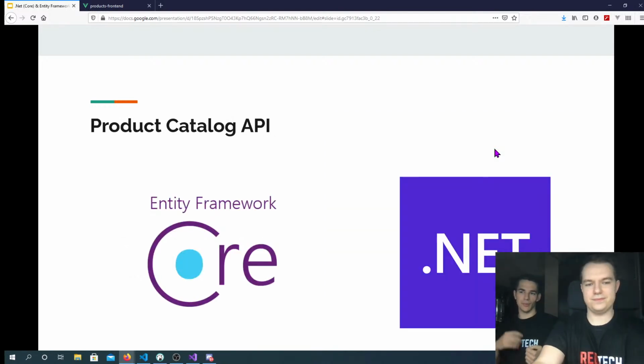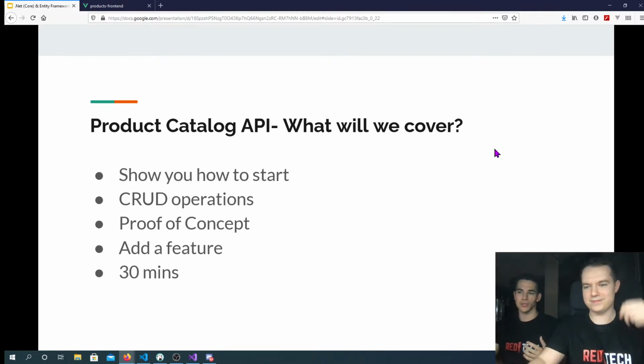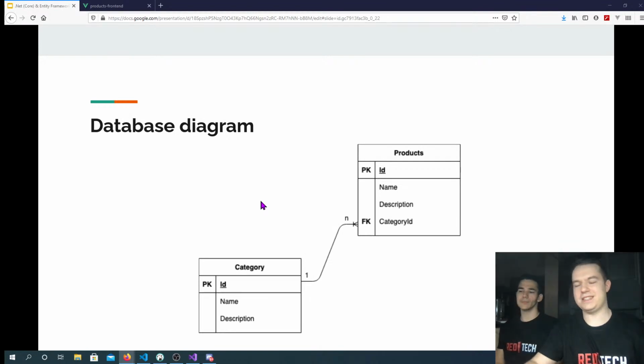Okay. So now we'll show you a little bit of what we'll cover today and what we'll be coding. We'll make a product catalog API, and we'll show you how to start from scratch. We'll show you some basic CRUD operations. CRUD stands for create, read, update, and delete. Those are your basic database operations. Just so you know, this is only a proof of concept, so this won't be a tutorial. We'll show you how to start, and we'll add a feature to code that already works. It should take us about 30 minutes to do all of that. Okay, so this is what our database is supposed to look like, diagram.